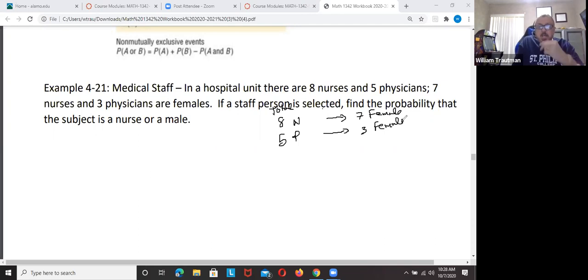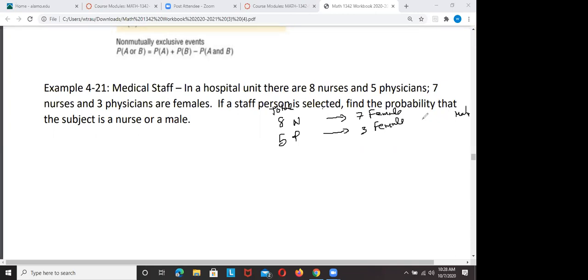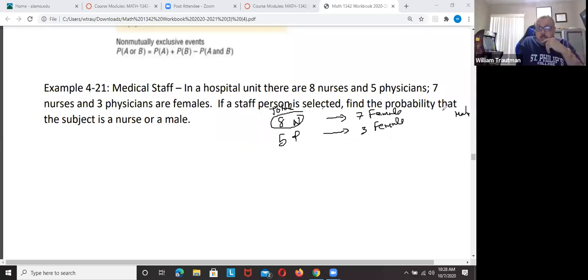By the way, how many nurses are male? Can somebody tell me how many nurses are male? 1. Yeah, 1. If we have 8 nurses total, 7 are female, then 1 is a male nurse.